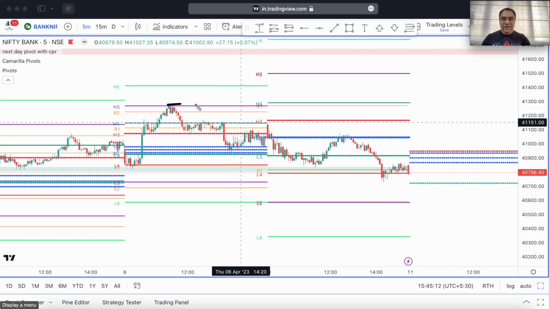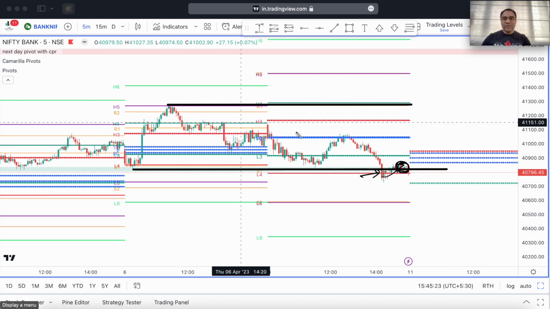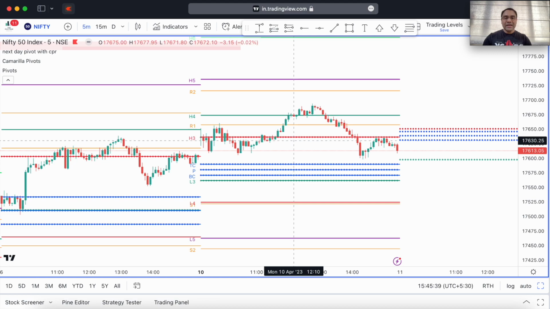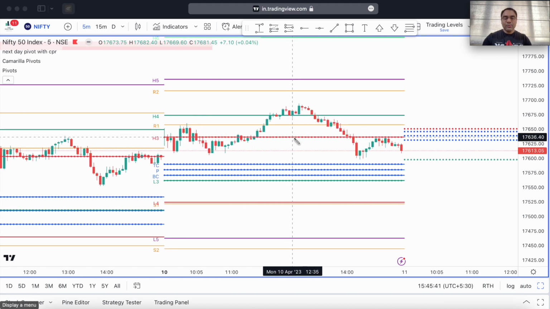Can you see this? This was the day high and this was the day low, which was momentarily broken to the downside by this particular red candle, but then price again recovered and started trading within the previous day's range. So really there was no action in Bank Nifty today as far as any typical movement or trend goes. So you cannot really trust these kind of trends, and such trends don't last whenever the other index is still trading within the previous day's range.